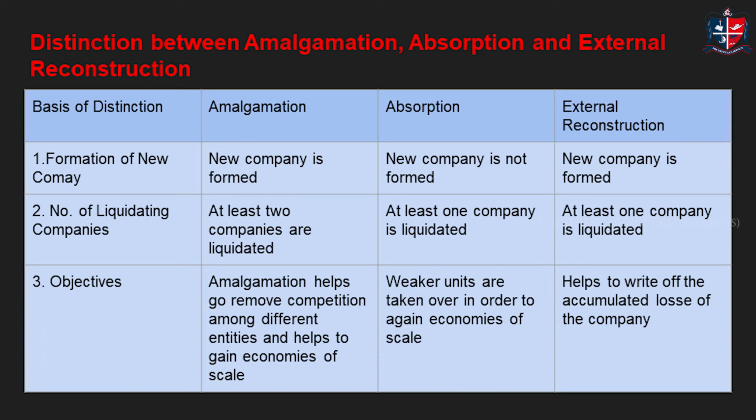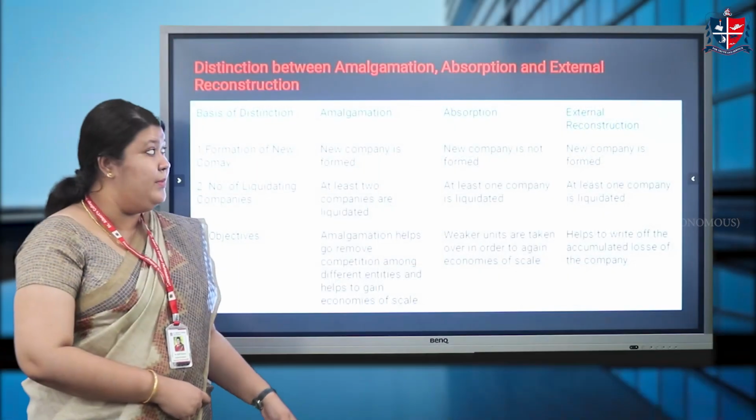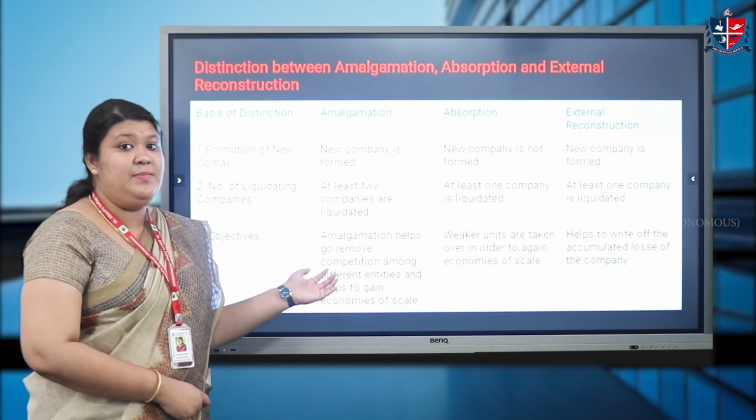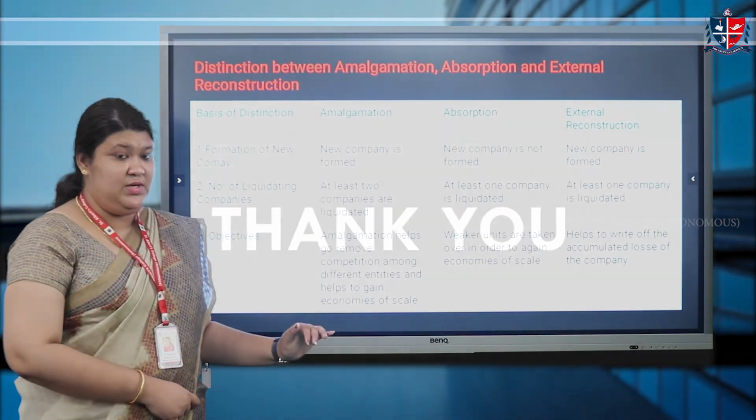Now let's see the third point. The major objective of amalgamation is to remove competition and to earn economies of scale. In the case of absorption, weaker units are taken over in order to gain economies of scale, and in the case of external reconstruction, the major objective is to write off the accumulated losses of the company. So these are the major differences between absorption, amalgamation and external reconstruction.